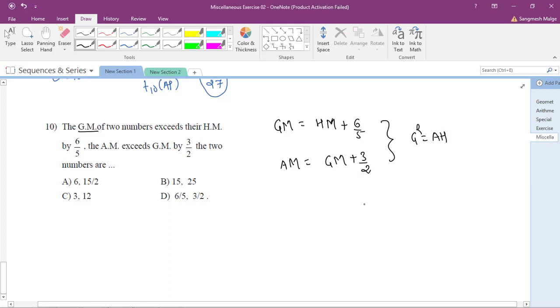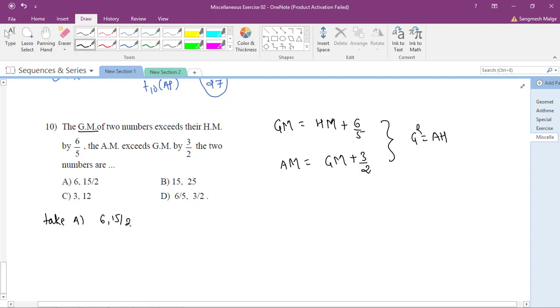So another method is to find out the AM, GM and HM of these four numbers. Find them for A, B, C and D, and let's verify which option satisfies the given condition. For this I will take the first option randomly. The first option is 6 and 15/2. So let's take option number A.